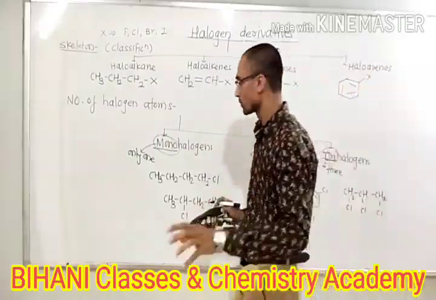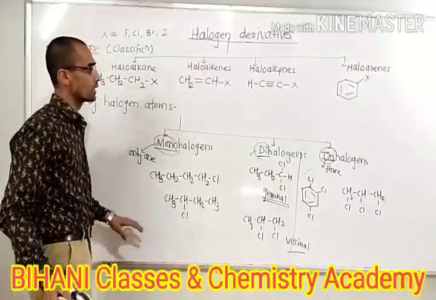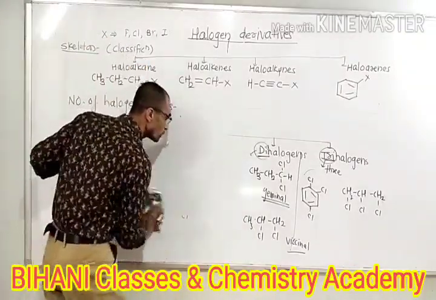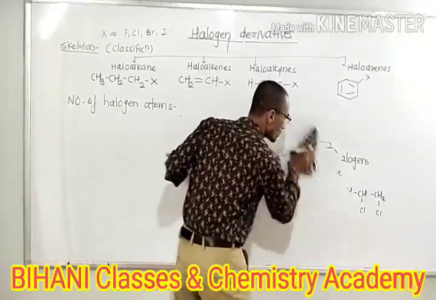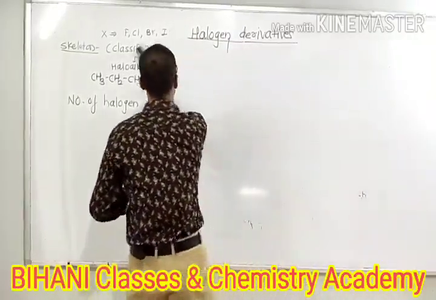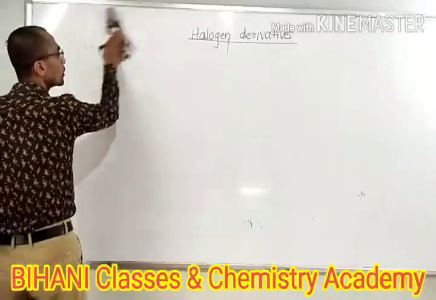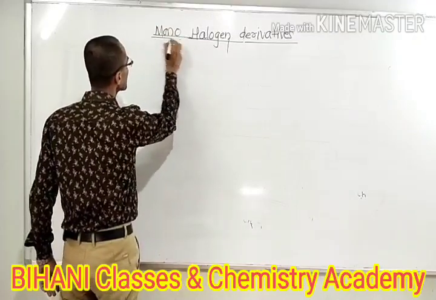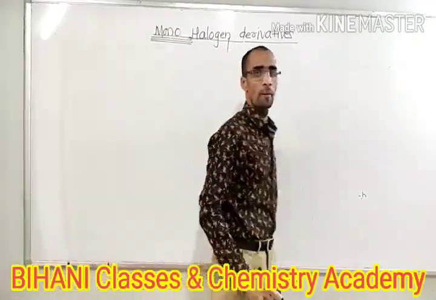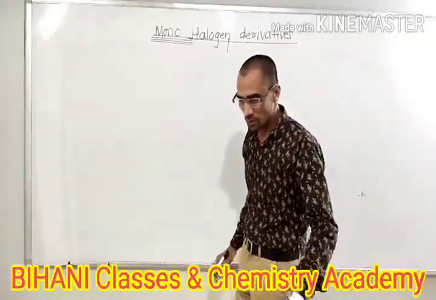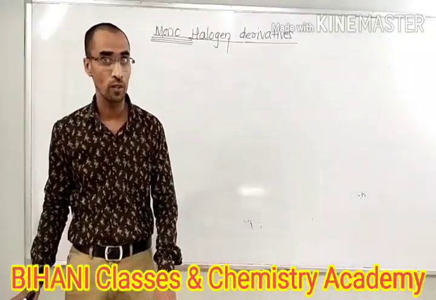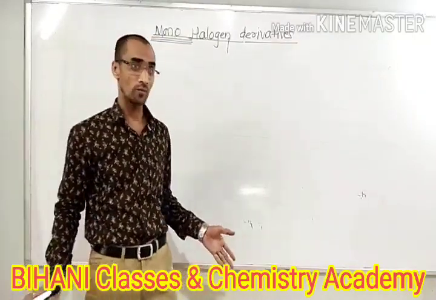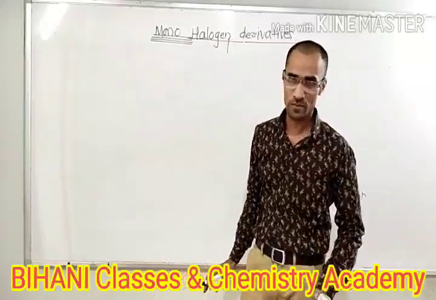We are focusing only on the monohalogen derivatives in our syllabus. We have to study in detail about the monohalogen derivatives. Monohalogen derivatives means it consists of only one halogen atom. That may be haloalkanes, haloalkenes, haloalkynes, or aromatic halides.